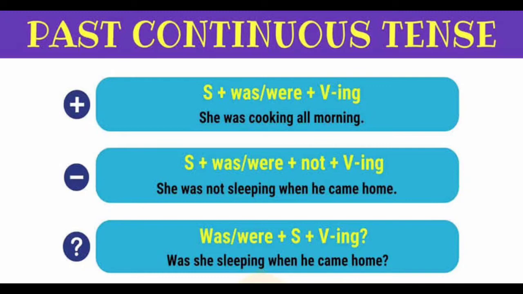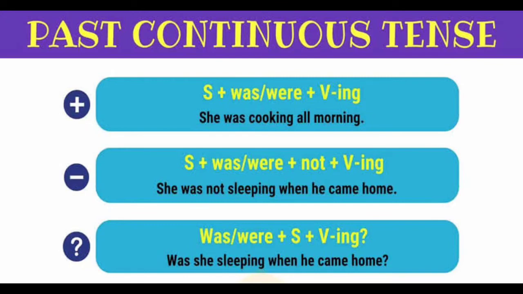Then for interrogative sentence, see the pattern here. For interrogative, what we have to do, children, is bring the be form of the verb to the front. So was or were plus subject plus verb plus ing along with the question mark. Children, let's look at some examples.